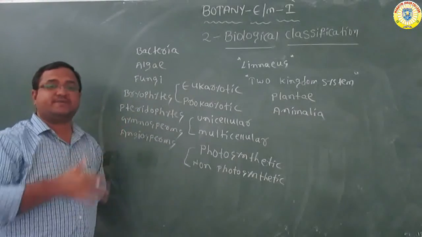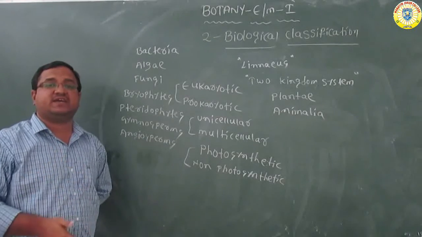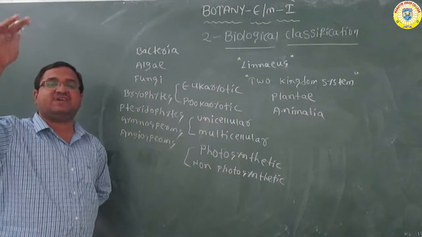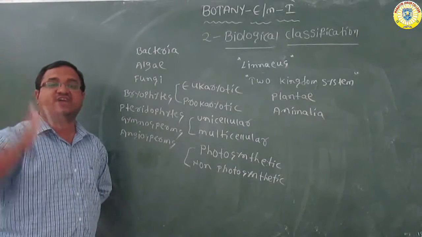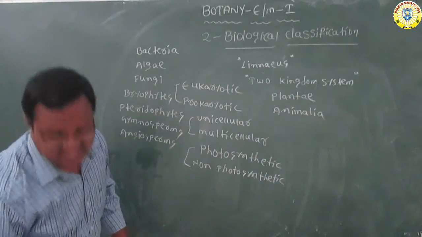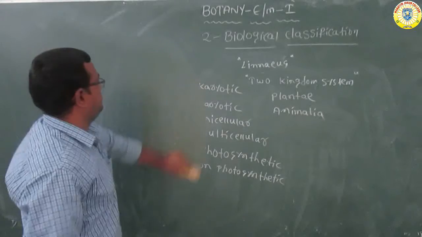Then later, another scientist, Robert H. Whittaker, classified all living organisms into 5 kingdoms. So that is the 5 kingdom system of classification.